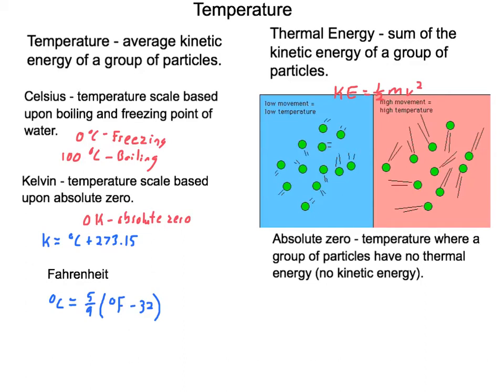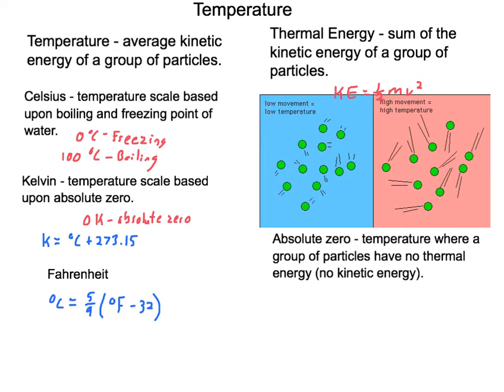Temperature is a common term that we use in our everyday language, but oftentimes we don't know what it means. Temperature is the average kinetic energy of a group of particles, where kinetic energy is 1/2 mv squared. So the faster the particles are moving, greater velocity, gives you more kinetic energy. Thus, the faster particles are moving, the higher the temperature.